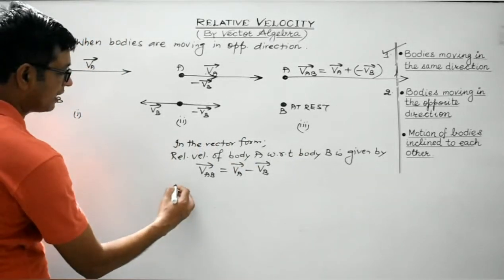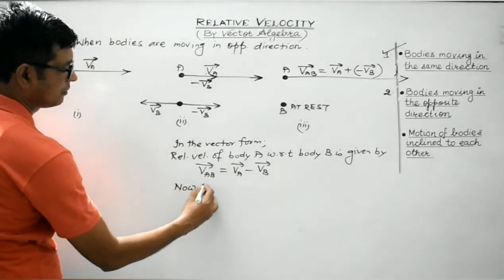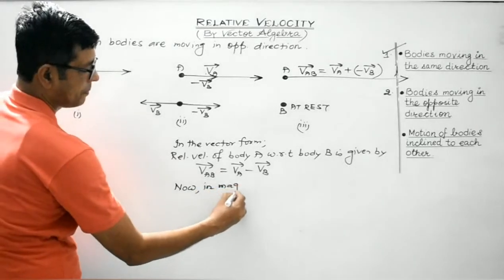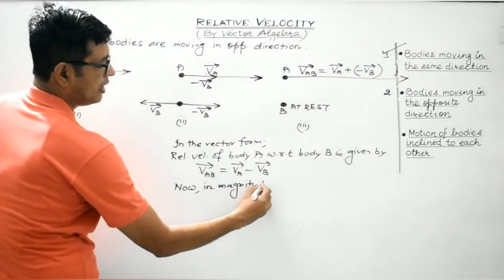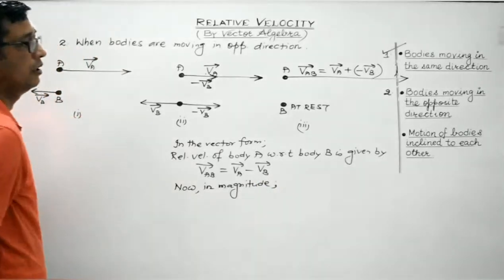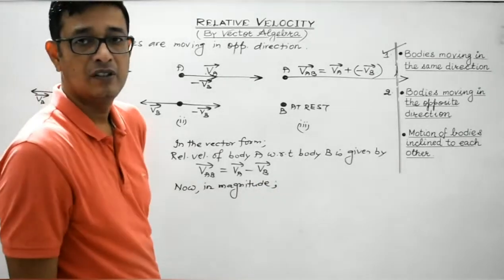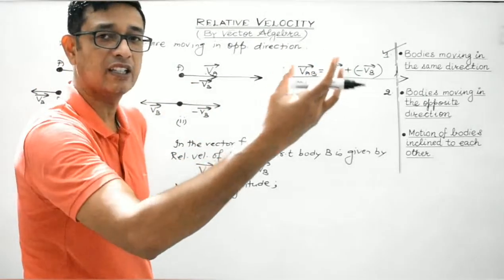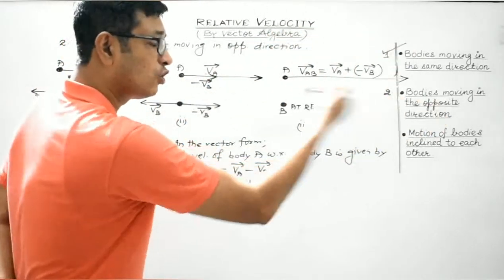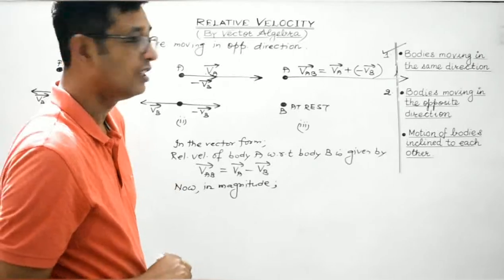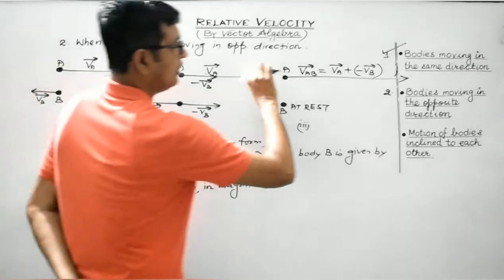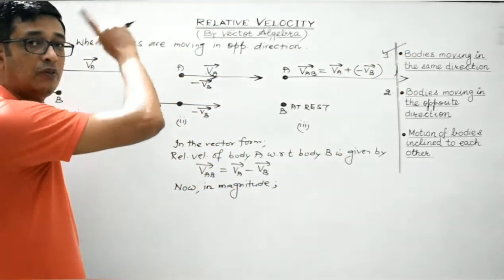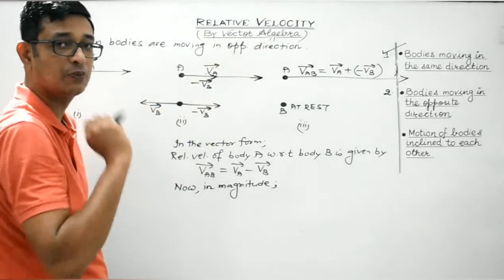Now, in magnitude. Now let's make use of sign convention. The direction of motion of the body from left to right can be taken as positive, while from right to left can be taken as negative. So VA and VAB both are directed from left to right, so they will be taken as positive.